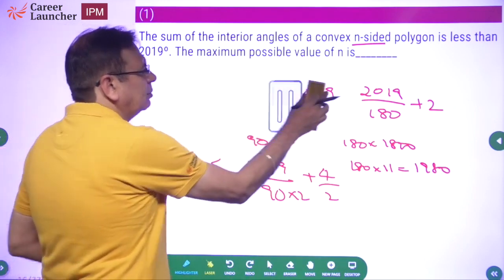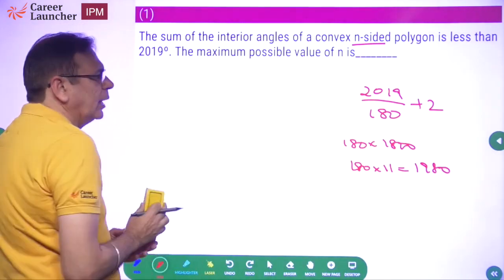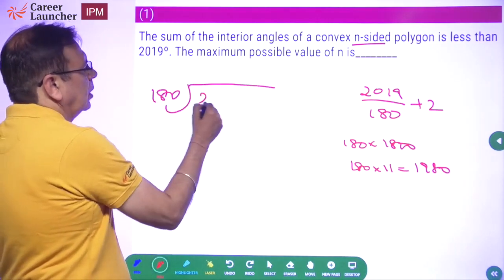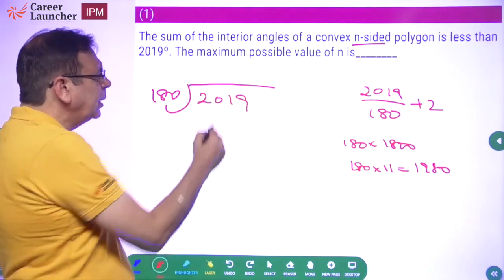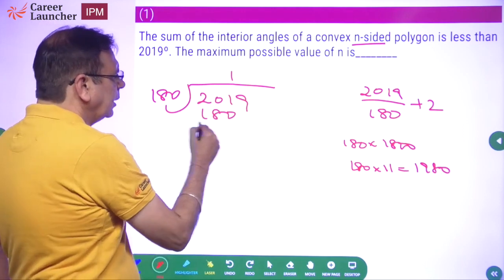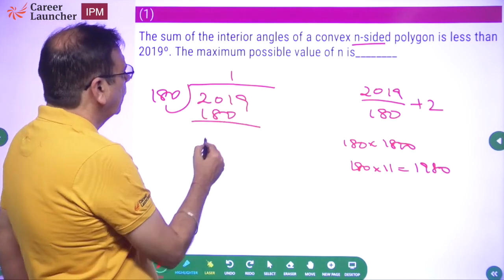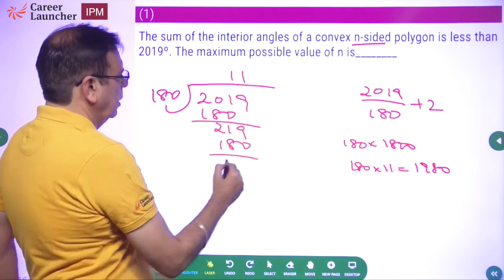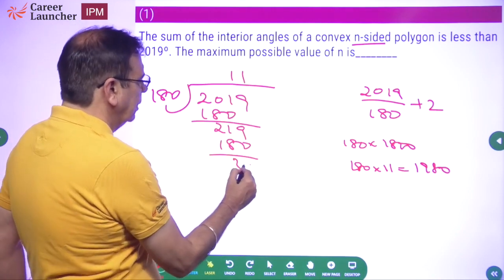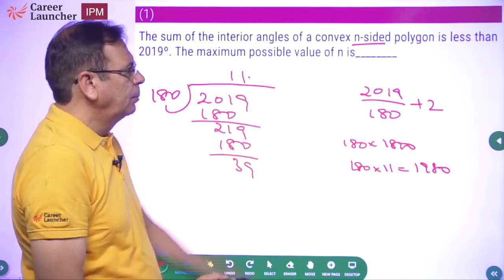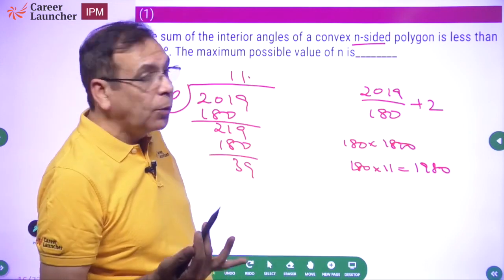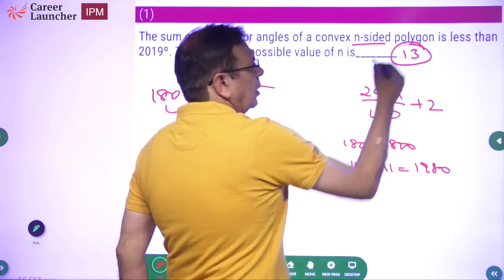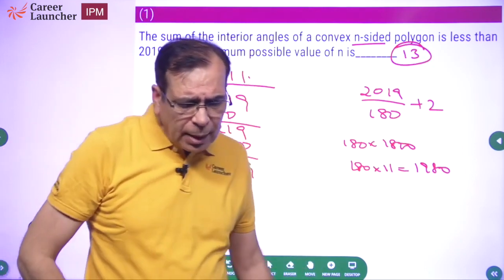Alternately, what else could you do? कुछ नहीं यार, कागज पे पेन रखो और लिखो और डिवाइड करो. No one is stopping you from doing this. No one is stopping you, na? Please do that. If required, this is what you can do. So 219, 39. So 11 point something plus 2. My answer should be 13 point something. So what should be the maximum number of sides? 13. Simple question. How much time did it take?